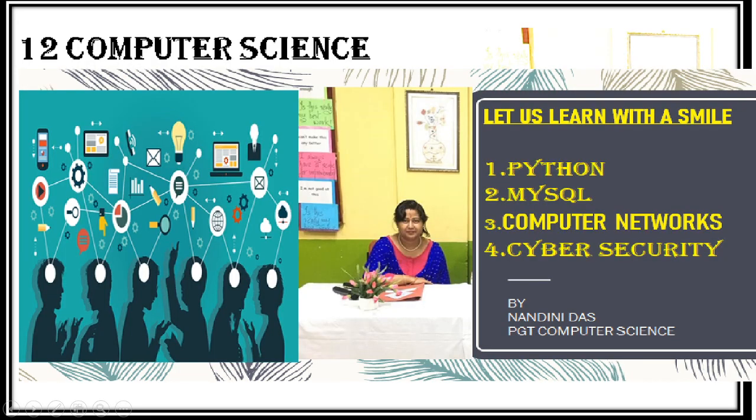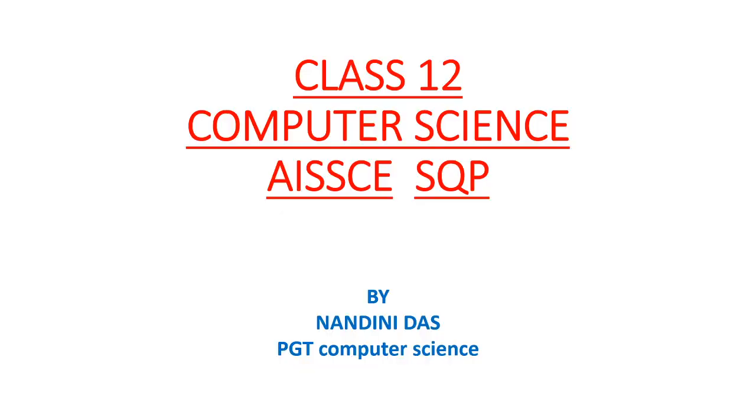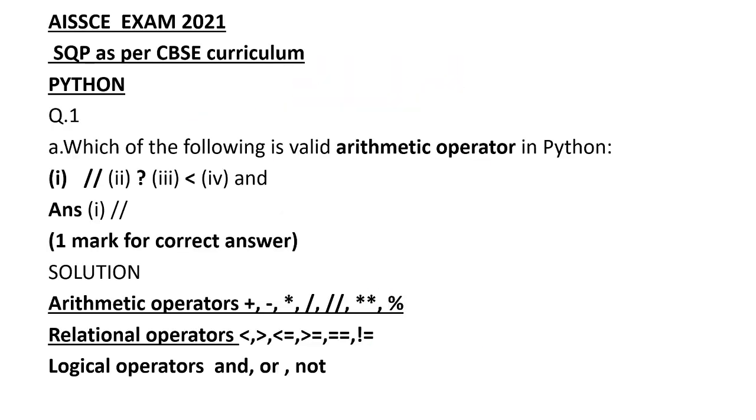Hello students, today we are going to solve the sample question paper, that is, which questions will be asked in our board exams, class 12th computer science. Now we all know we are going to appear for our board exams, AISSC. Now 12th computer science code is 083. In it we have to study Python, MySQL, computer network, cybersecurity. So already you have studied all these things. Now let us solve the question paper. Let us see which questions will be asked.